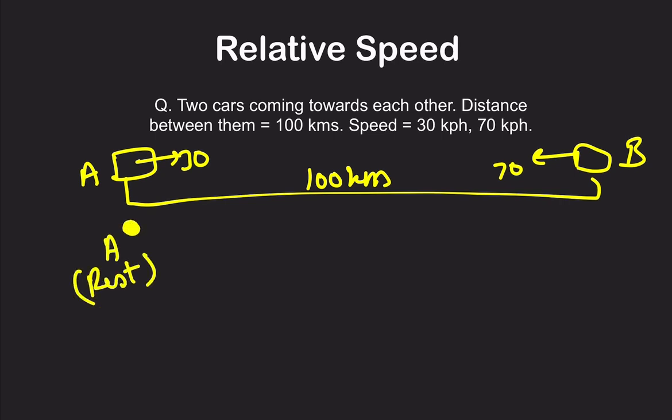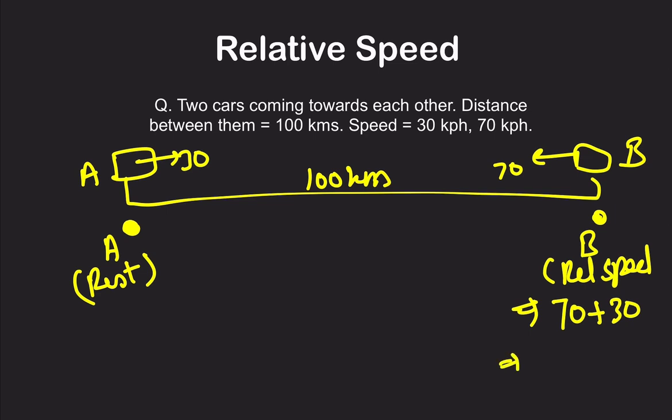If A is at rest or stopped, B will be going at a speed of relative speed, and the relative speed formula when they are going towards each other, or going in the opposite direction, is the sum: 70 plus 30. So this is 100 kilometers per hour. So the relative speed is 100 kph.